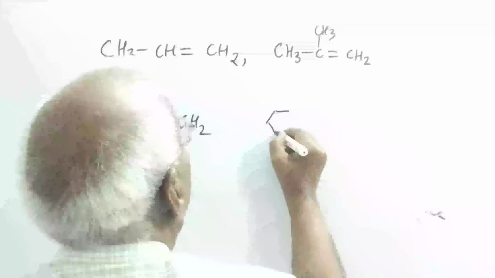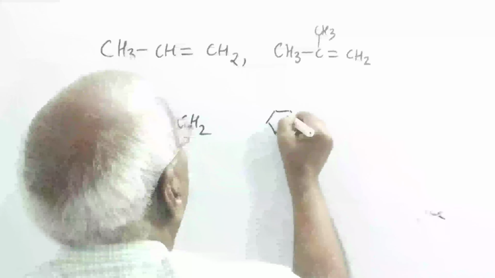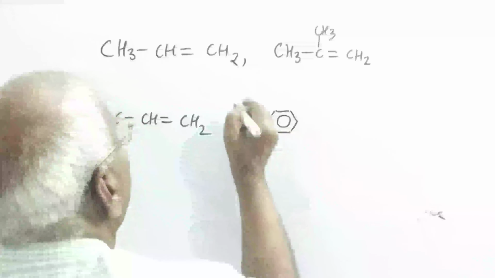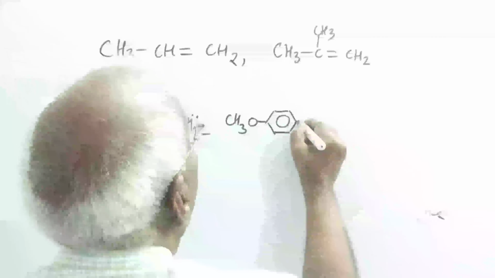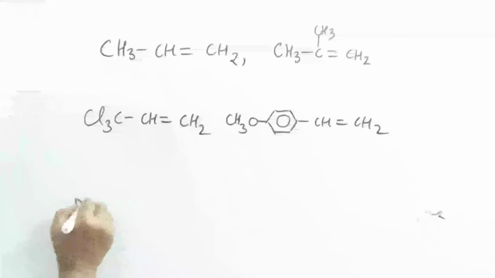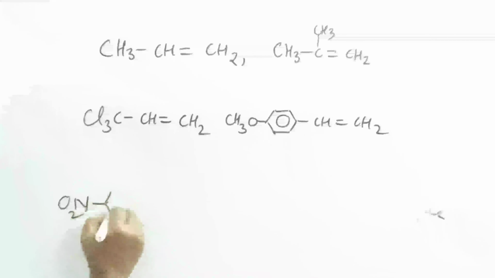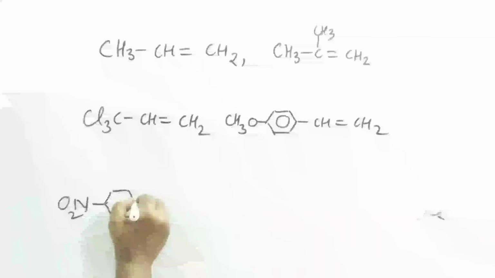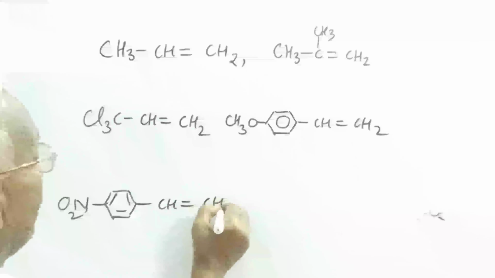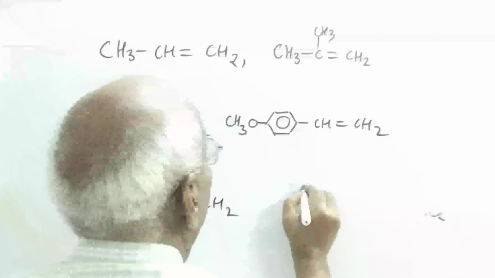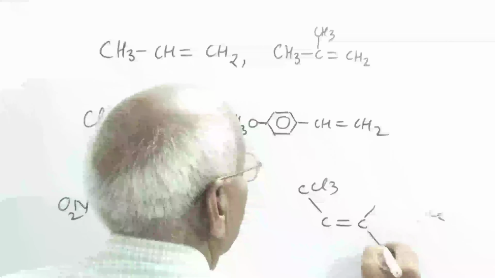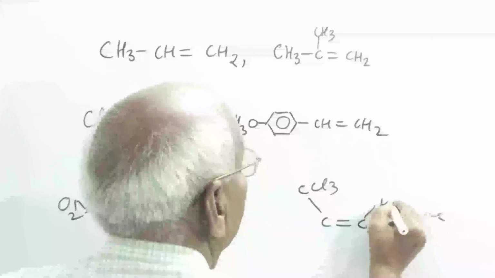You can take the derivative of benzene, which carries CH3, CH2 double bond CH2. Another example is nitro containing benzene ring connected to double bond. One more example, CCl3, double bond C, CH3.